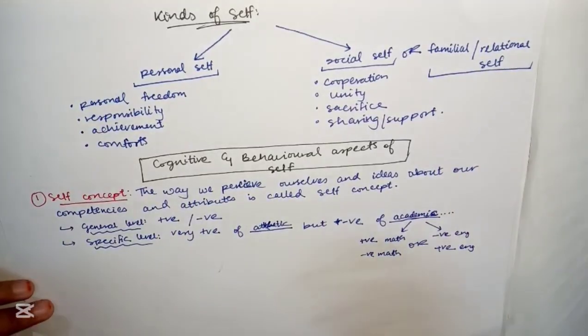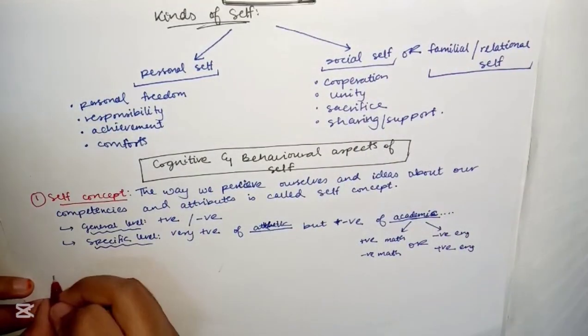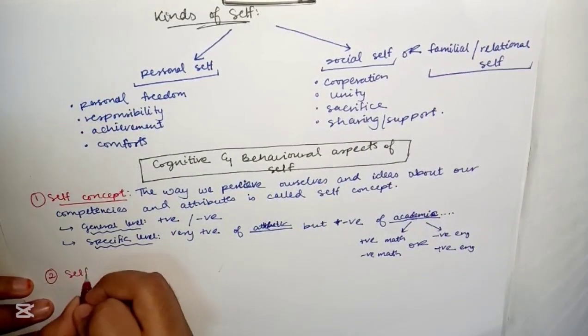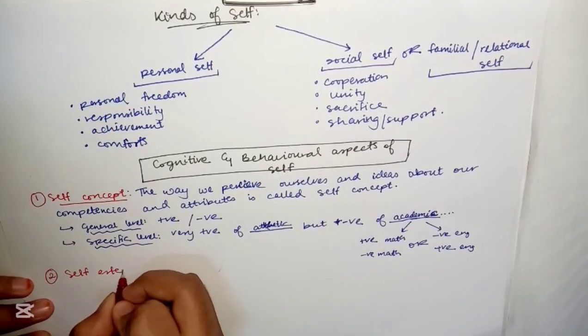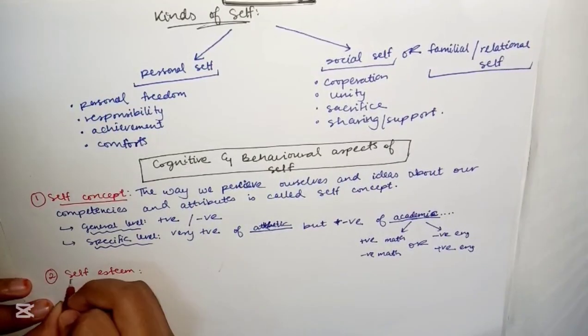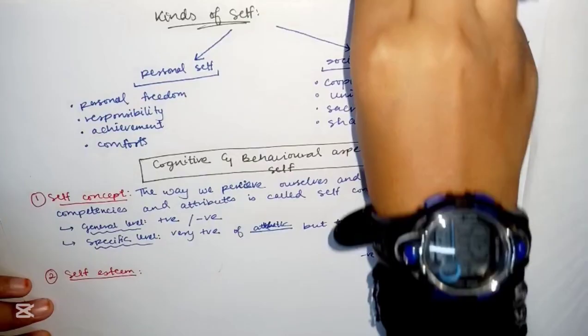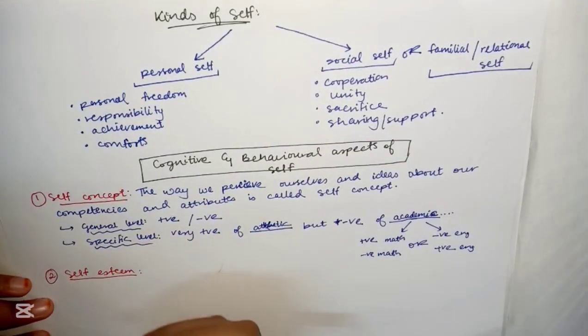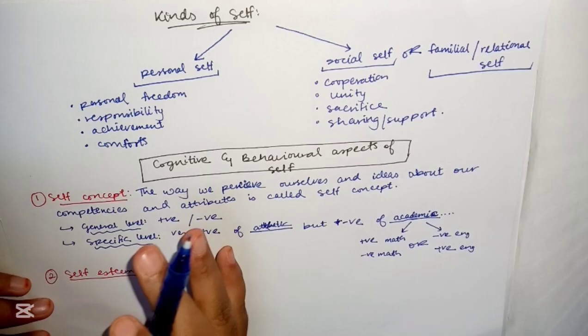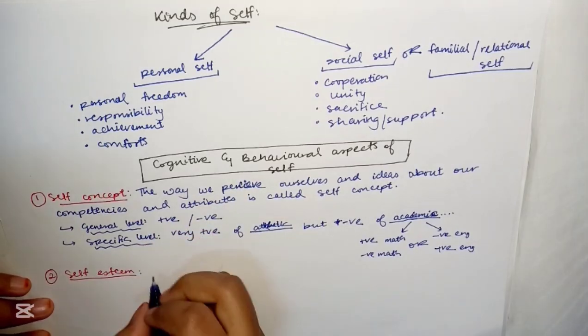Going to the next topic, which is self esteem. It is an important aspect of ourselves. As persons, we always make judgments about our own value or worth.